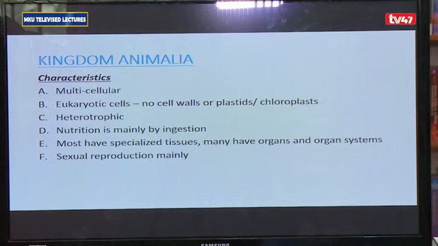And then the organ is basically a structure made up of different types of tissue that carries out a specific function that is more specialized than the tissue. And then when we find a network of organs working together to perform a certain task, that gives us what we call the organ systems. So animals have specialized tissues, organs, and organ systems. And the last characteristic we shall talk about is that reproduction in animals is mainly sexual, meaning they reproduce by means of gametes, male and female gametes.